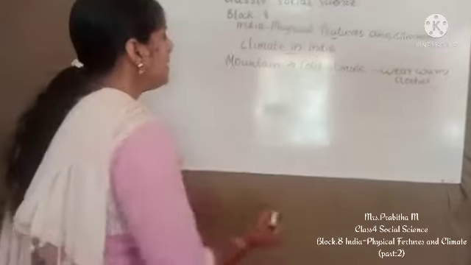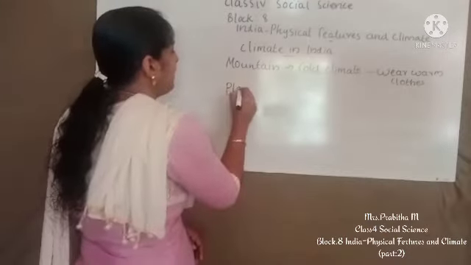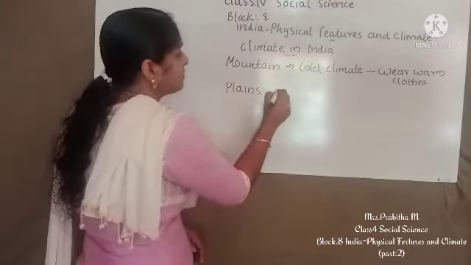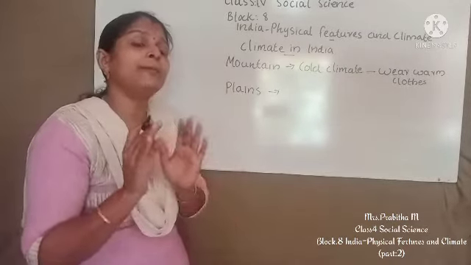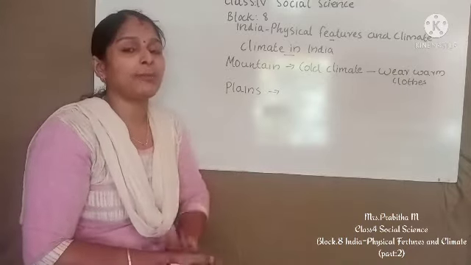Then next we studied the climate in plains. Which type of climate is there in plains? Yes, plains have hot climate in summer and cold climate in winter.